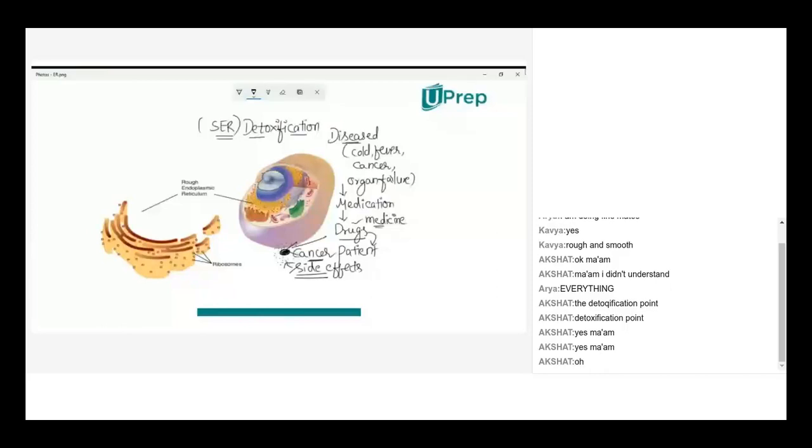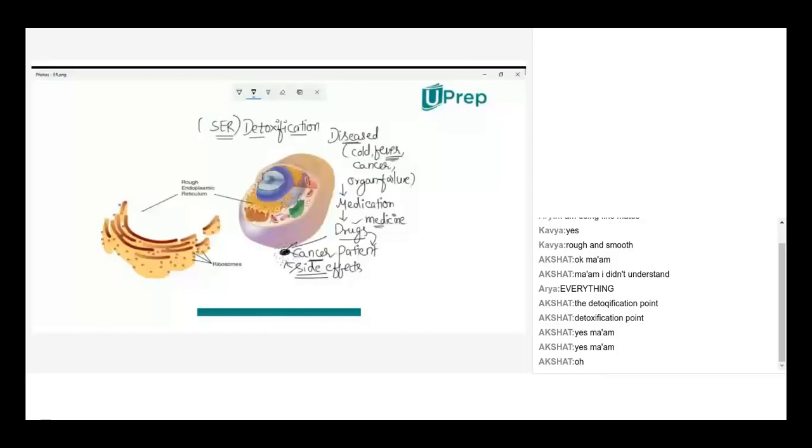So here the activity of a drug, whether on a cancer patient or for fever, generally we take capsules for fever. Some kind of antibiotics we take when a disease condition happens.